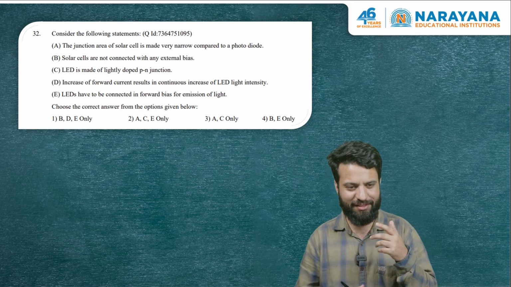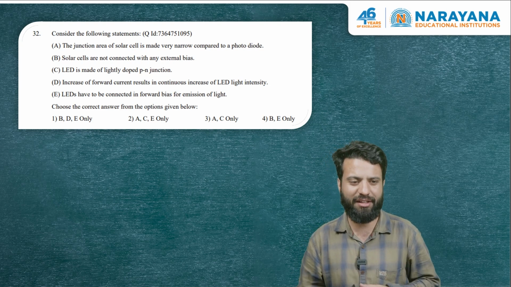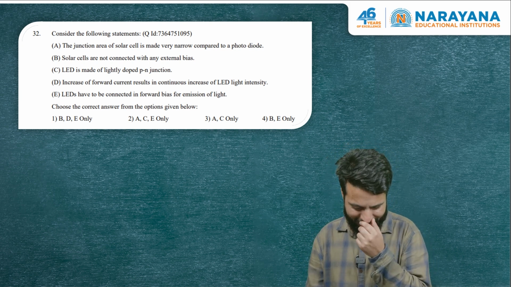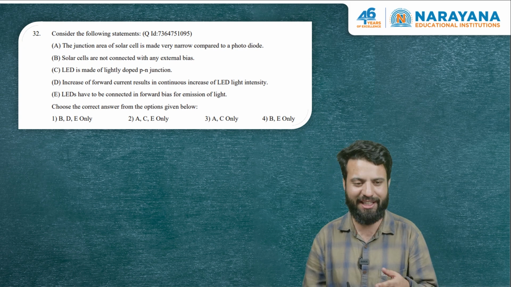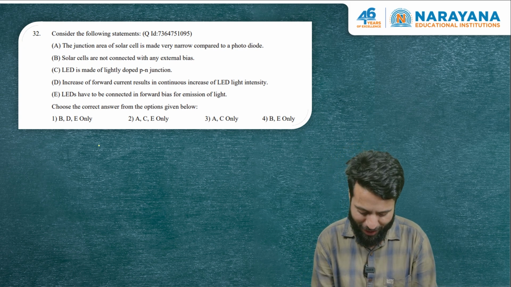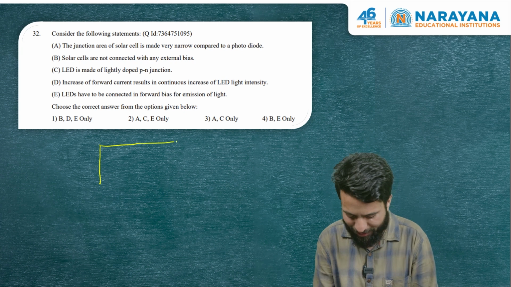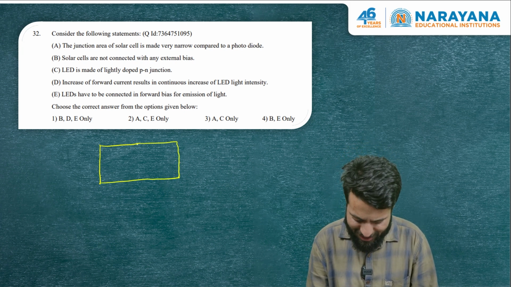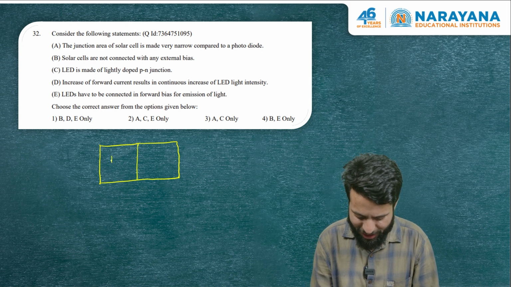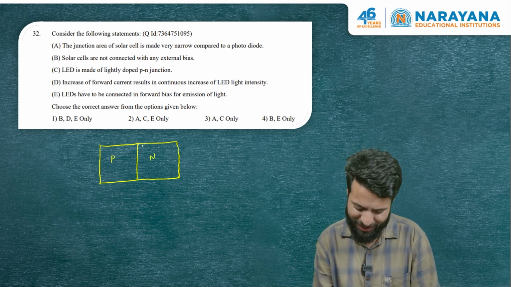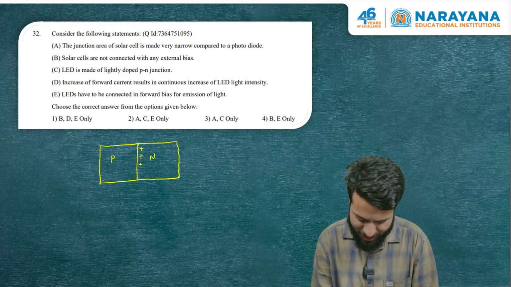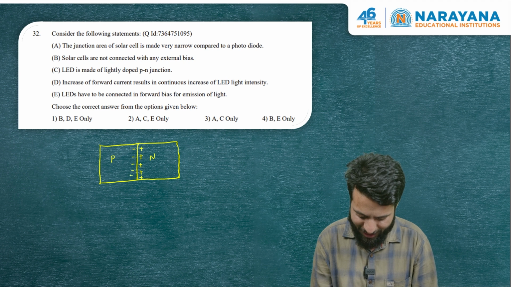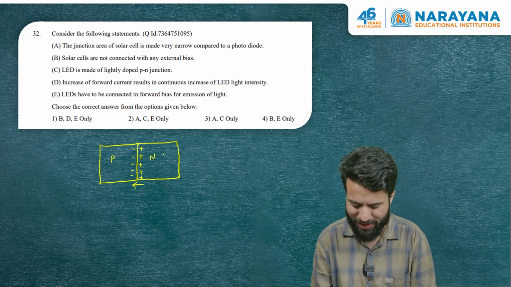If you see in this question, they're talking about three devices: solar cell, LED, and photodiode. So we should first have some idea of LED. What is LED? Light emitting diode. What is the principle of how LED works? Basically, LEDs are made of very special material like gallium arsenide phosphide. In any unbiased PN junction diode, we have the N side, which is positive. Near the junction there is an immobile positive layer, and similarly on the P side there is a negative layer, and there is an electric field in this region. This region is known as the depletion region.